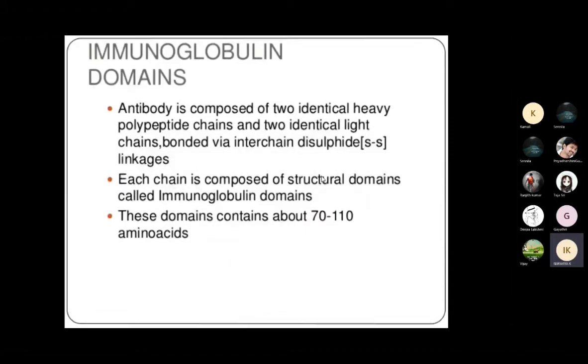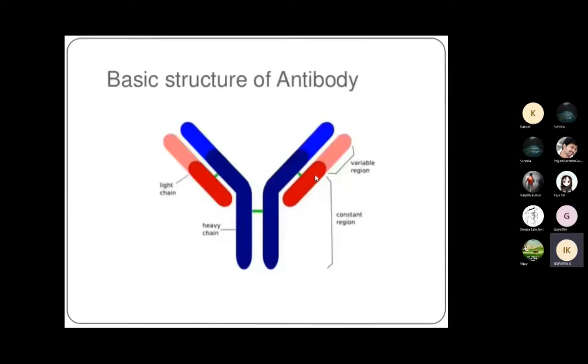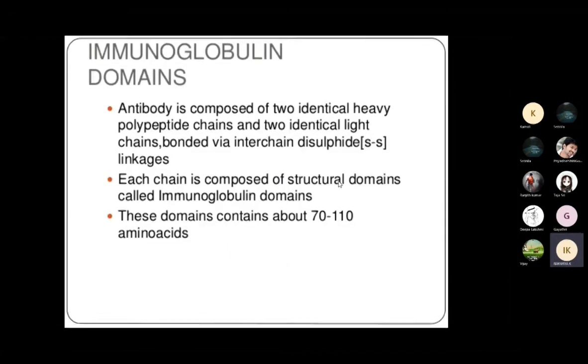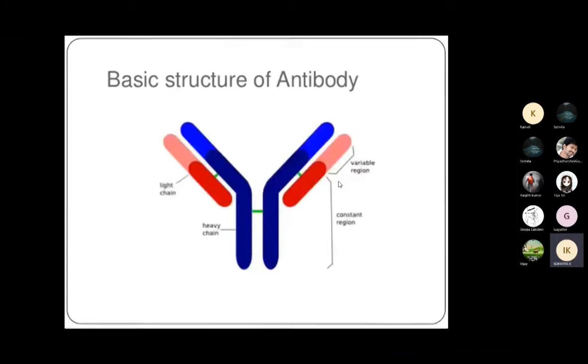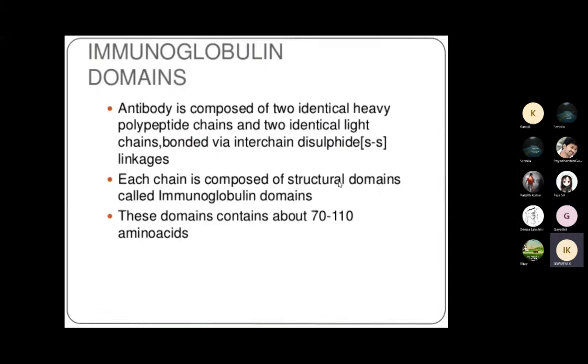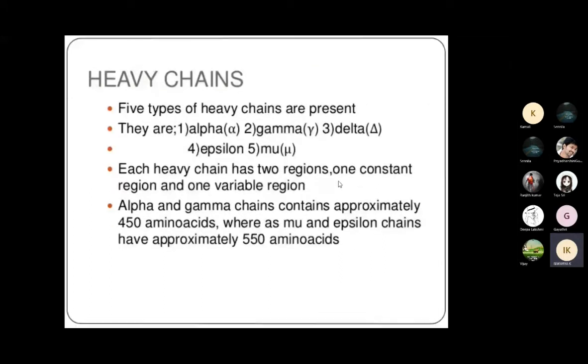This is your variable region and this is your constant region. The light color denotes the variable region and the dark color denotes the constant region. And you have three stages in this reaction: the primary stage, secondary stage, and tertiary stage.